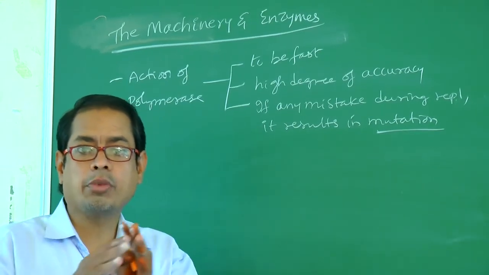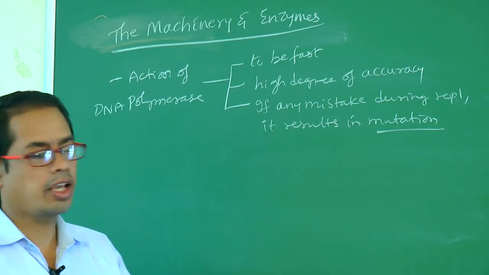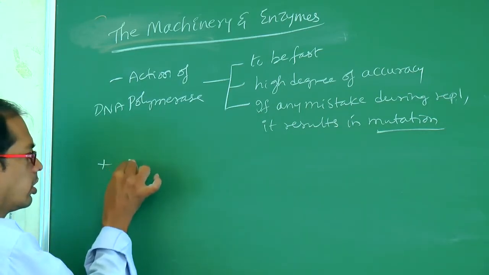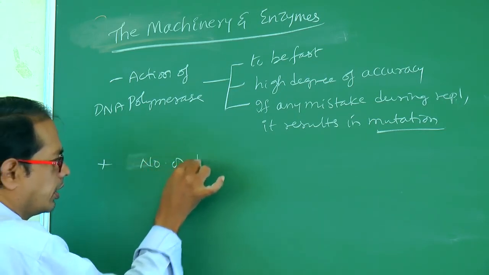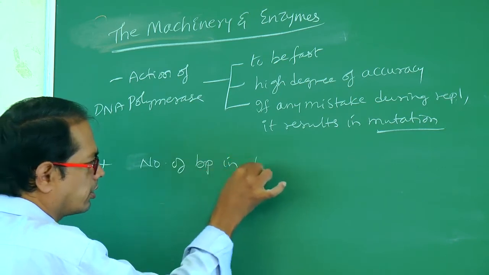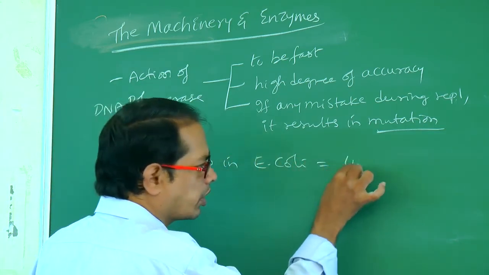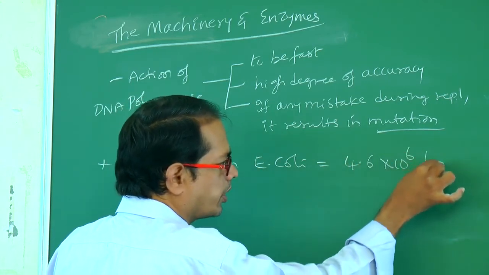Okay. Here one numerical is there. Number of base pairs in E. coli. How many? We have to remember this one. 4.6 into 10 power 6 base pairs.